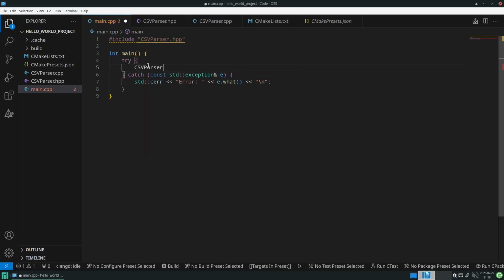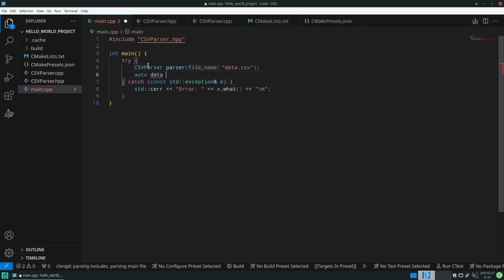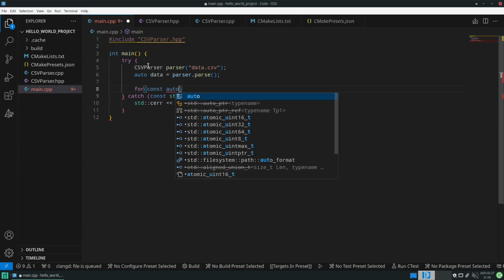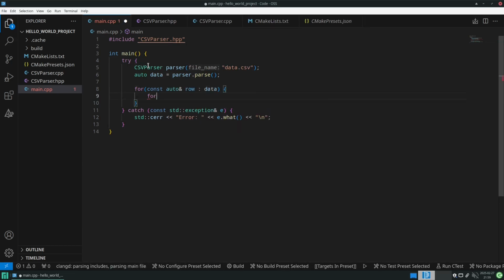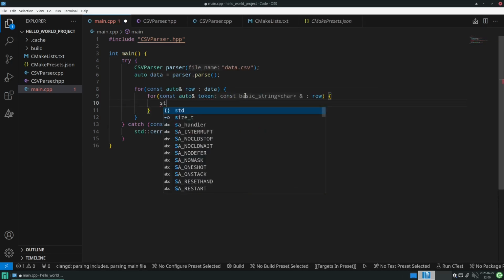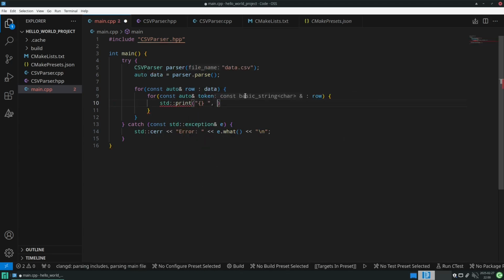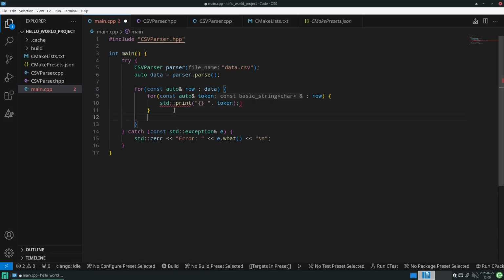Now we are able to create a new CSV parser. So with that, we can specify our file name. So let's call that data.csv. And then we can get our data from parser.parse. Now we can display all of our parsed things. Call this row. And let's do std print. And then our token. And then after each line, we want to print a new line.